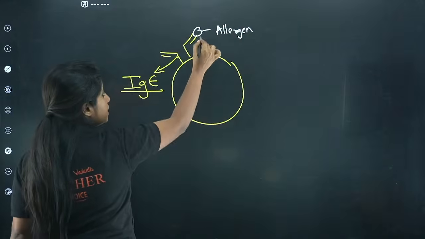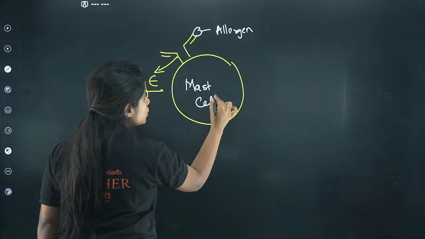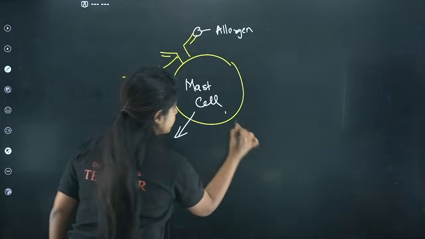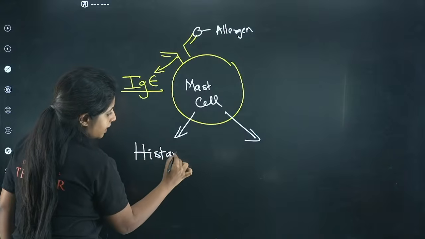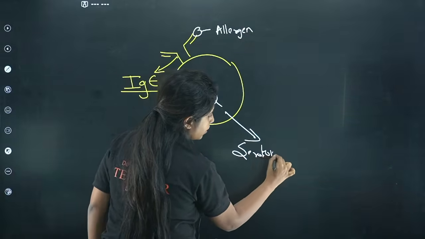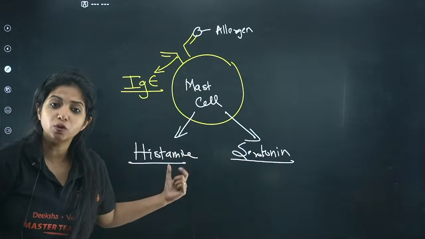What is going to happen? The signal is sent to the mast cell, and the mast cell will be like, oh my God, what has happened? It will release 2 very important things. One is known as histamine, and the second is serotonin. So histamine and serotonin are released. What do they do?